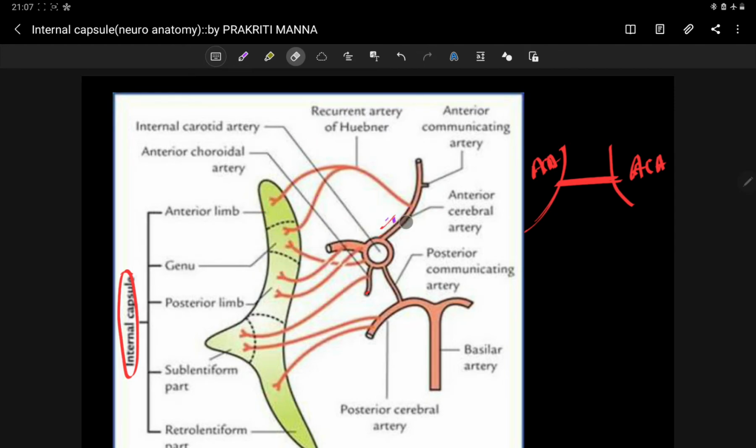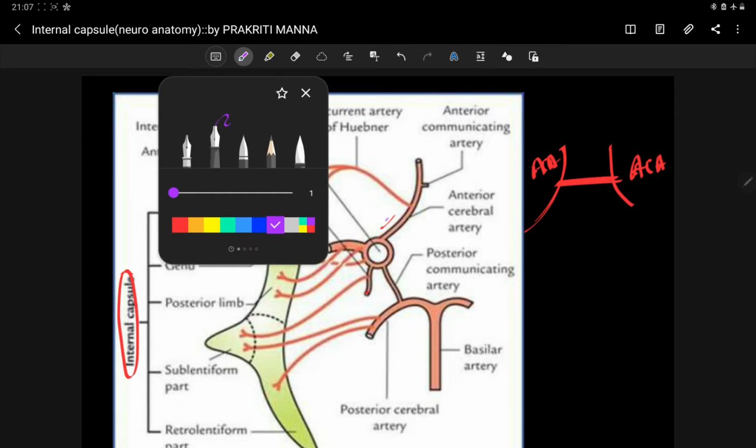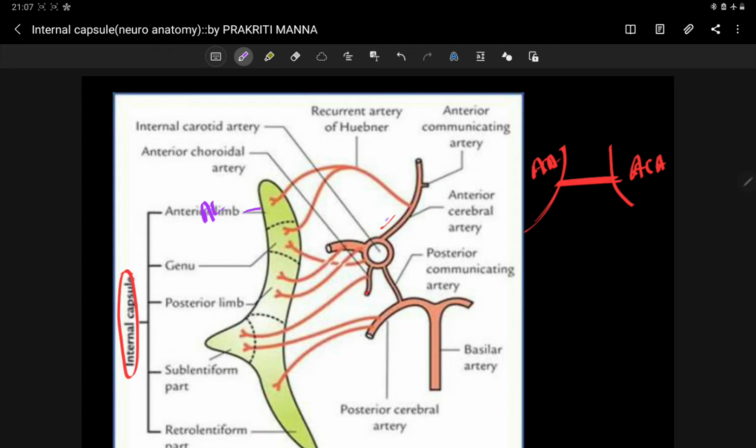Here you can see the internal capsule: the anterior limb, the genu, the posterior limb, the sublentiform part below the lentiform nucleus, and the retrolentiform part behind the lentiform nucleus.